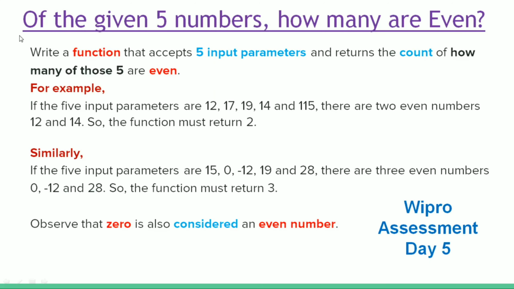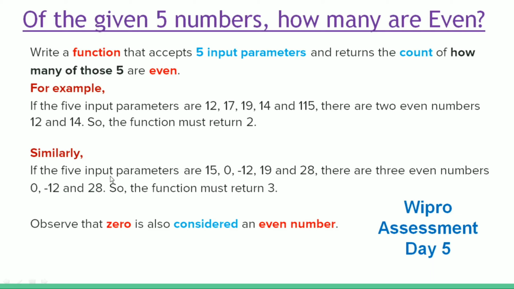The problem is given as, of the given 5 numbers, how many are even? Here we have to write a function that accepts 5 input parameters and returns the count of how many of those 5 are even. For example, if the 5 input parameters are 12, 17, 19, 14 and 115, here we can see that there are 2 even numbers, 12 and 14. So the function must return 2.